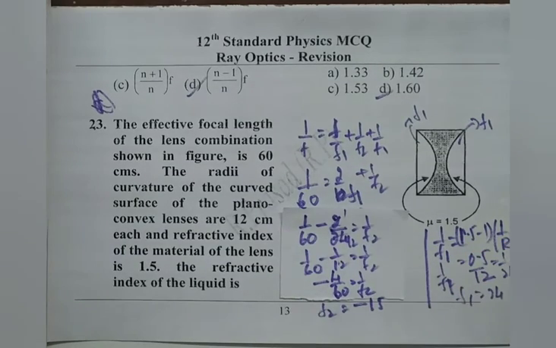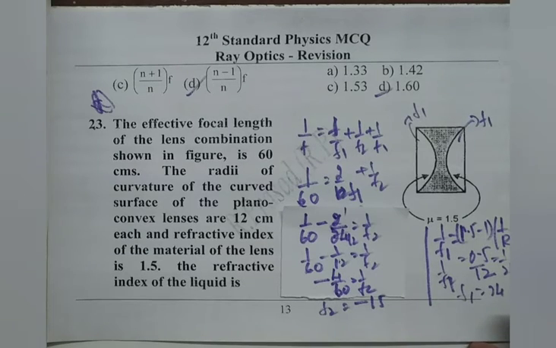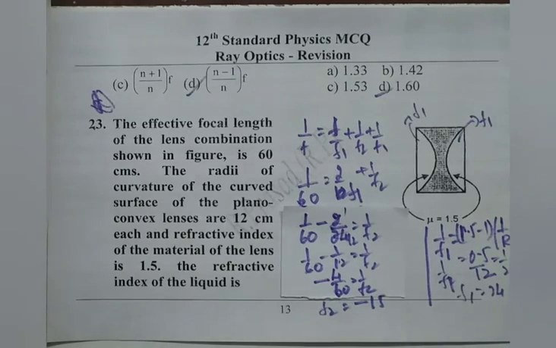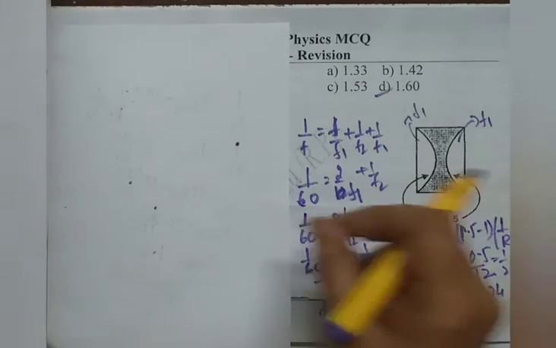Focal length of the liquid lens is 15. We proceed on to the refractive index calculation like this. Just observe.